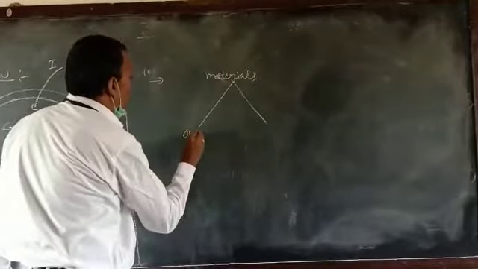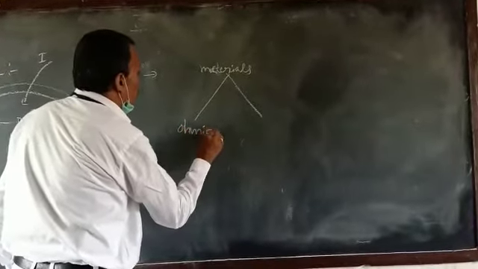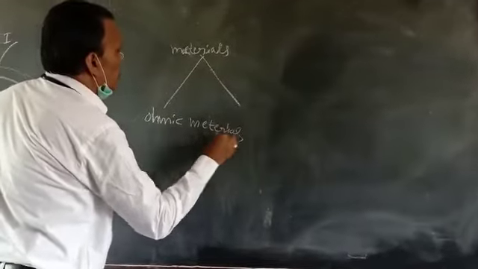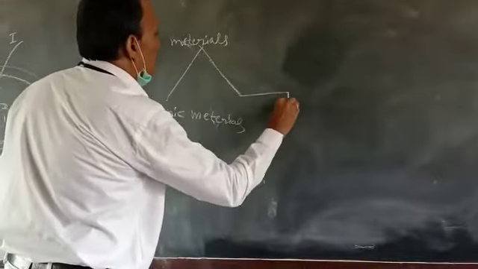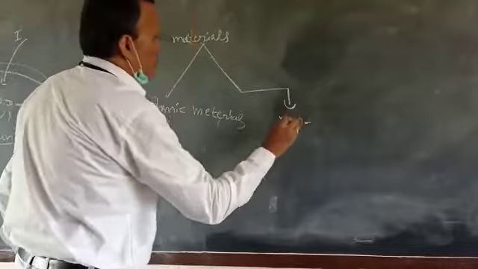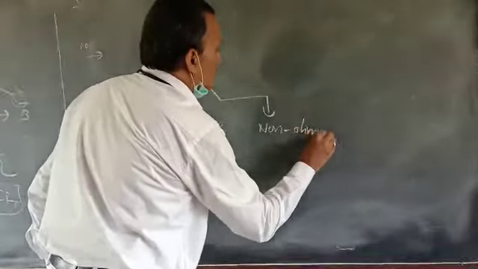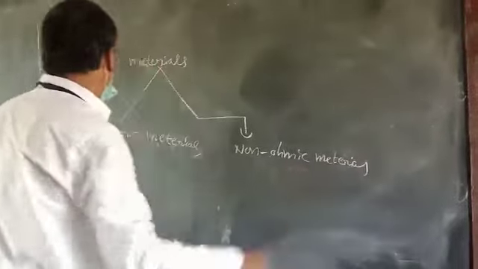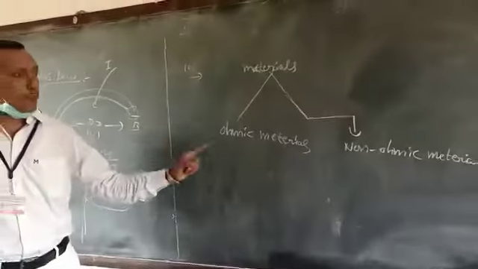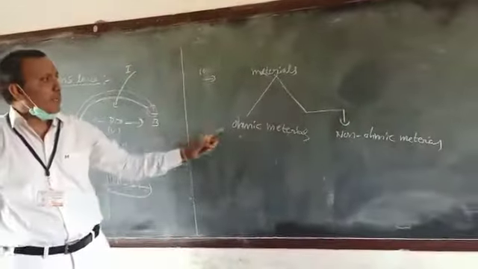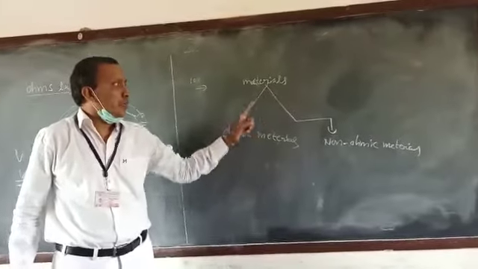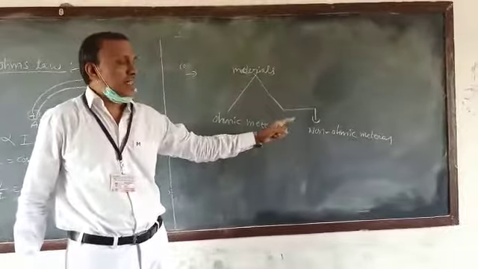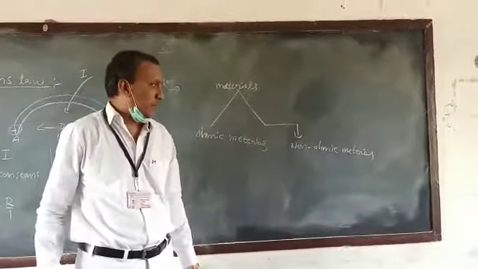One is ohmic materials, the other is non-ohmic materials. Those which obey Ohm's law are called ohmic materials. Those which do not obey Ohm's law are called non-ohmic materials.